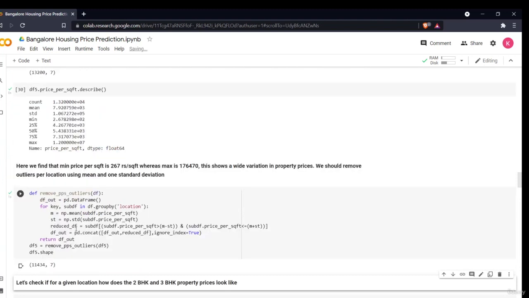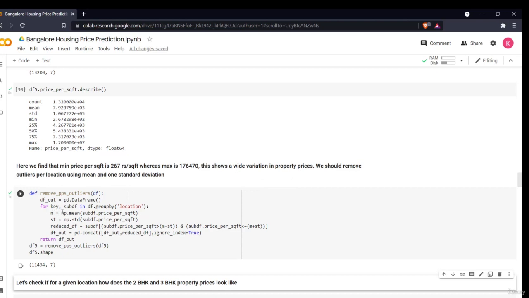Now this is another way of removing outliers. Here we find that the minimum price per square foot is 267 rupees per square foot, while the maximum shows a wide variation in property prices. We should remove outliers per location using mean and one standard deviation. So now I am defining a function. I create a data frame called df out.